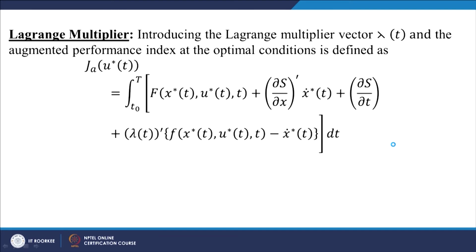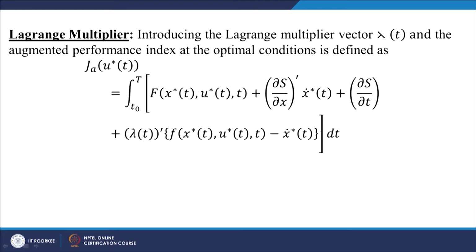So, now we take the augmented functional j suffix a at the optimal control u star. That is given by the integral from t0 to capital T of f at x star, u star, and all these terms are calculated at the optimal state x star, and in the neighborhood of x star,